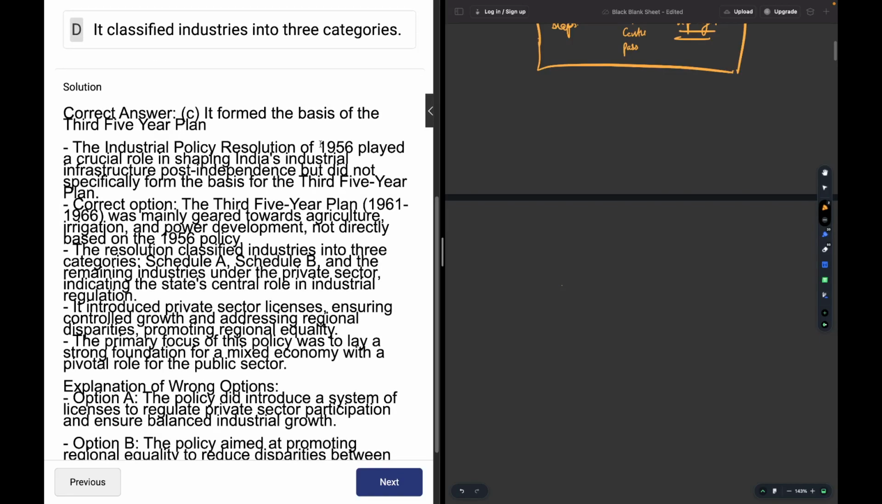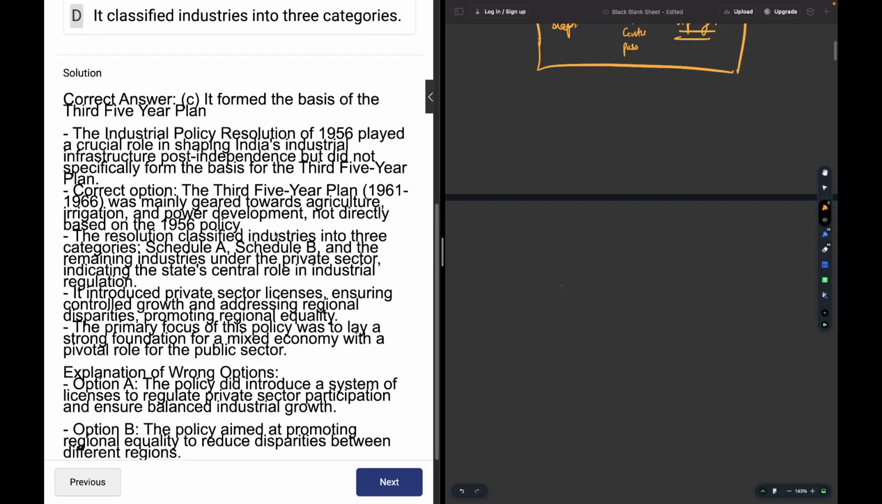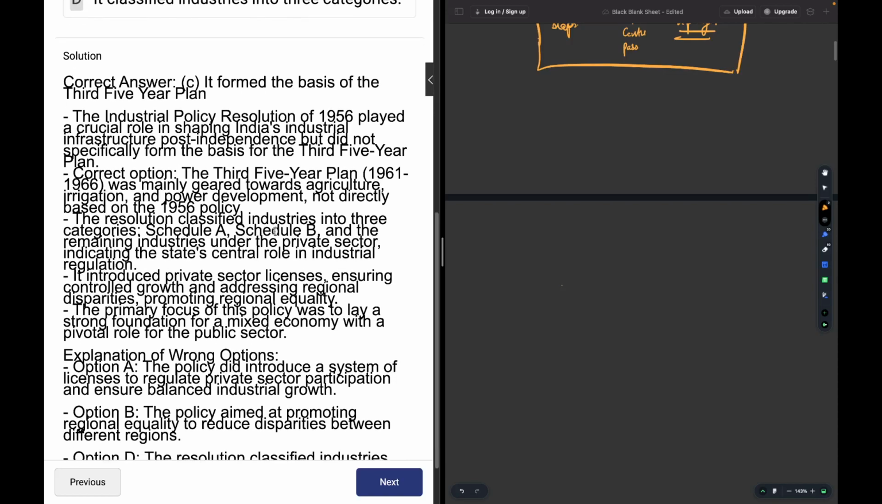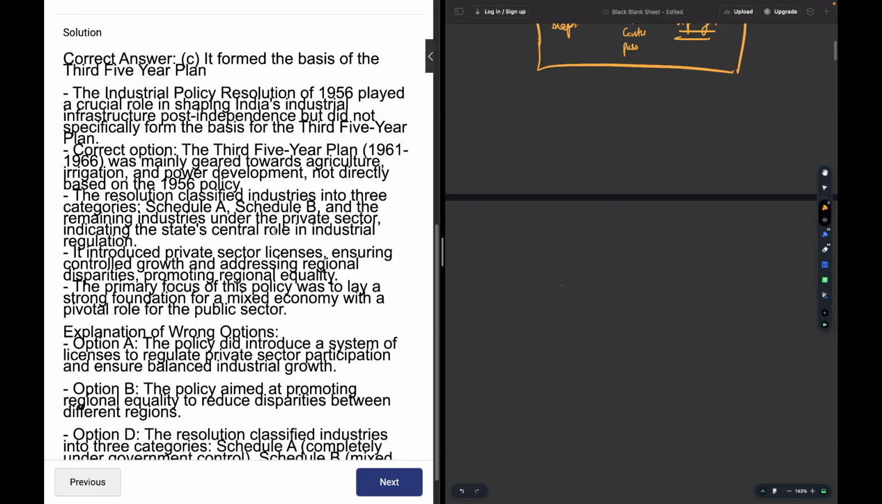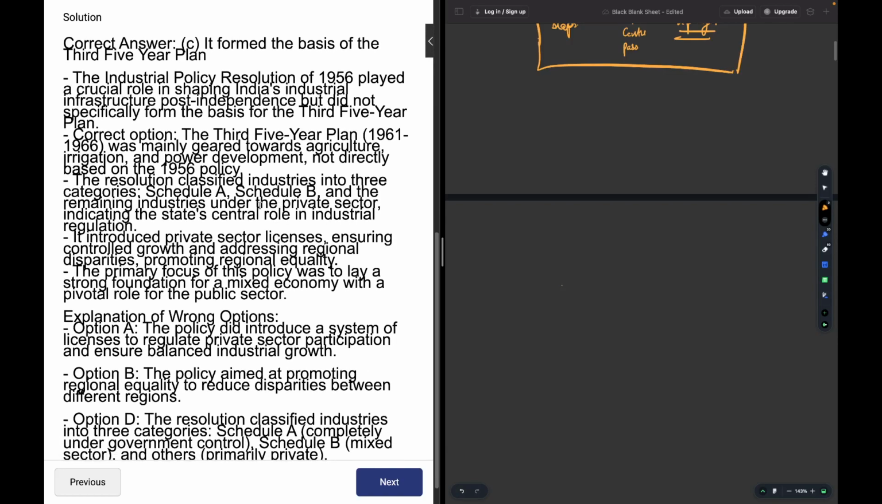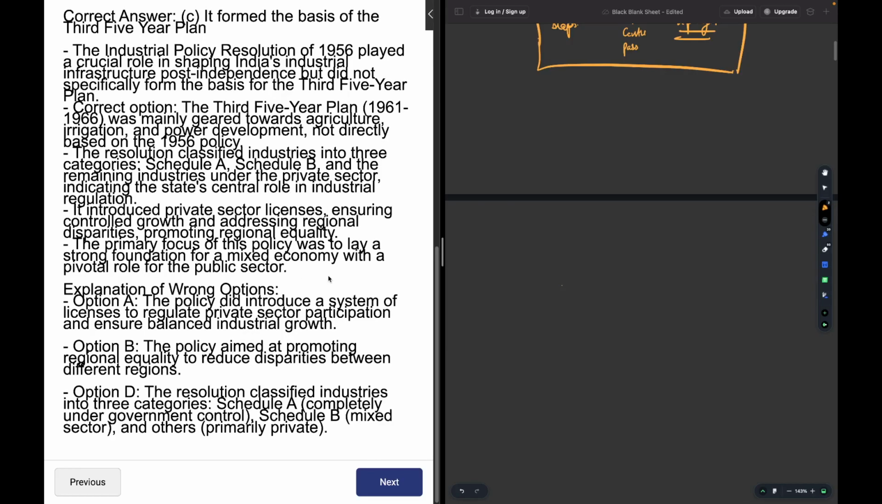The industrial policy played a crucial role in shaping India's industrial infrastructure post independence, but it did not specifically form the basis of the third five year plan. The third five year plan was focusing on agriculture, irrigation, and power development. Got it? Schedule A, Schedule B, and remaining industries under the private sector, this was definitely done. I hope this is clear.